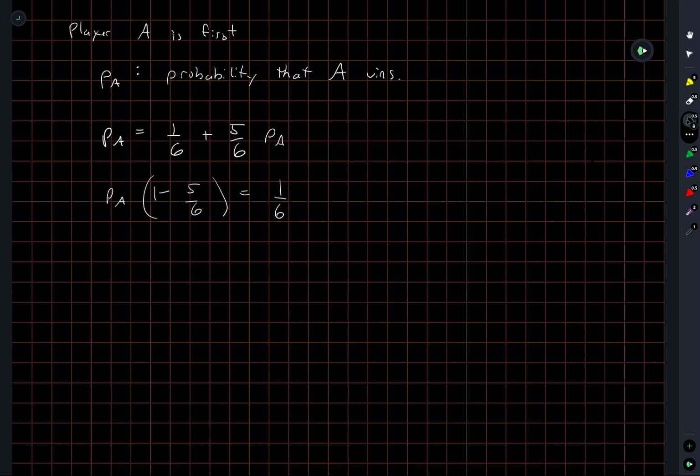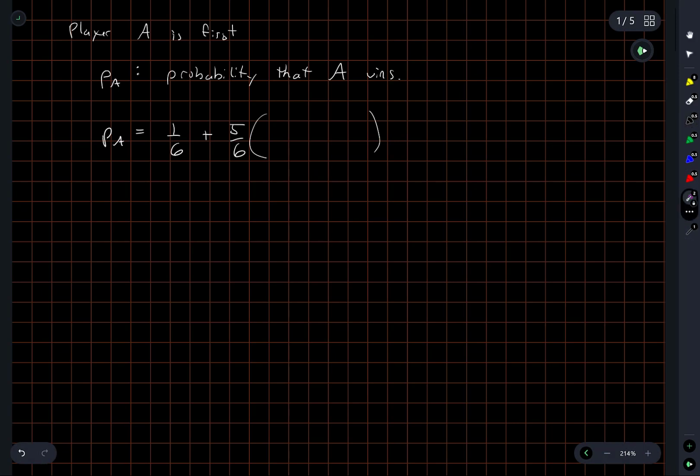What am I doing wrong here? Okay, so what has to go here?